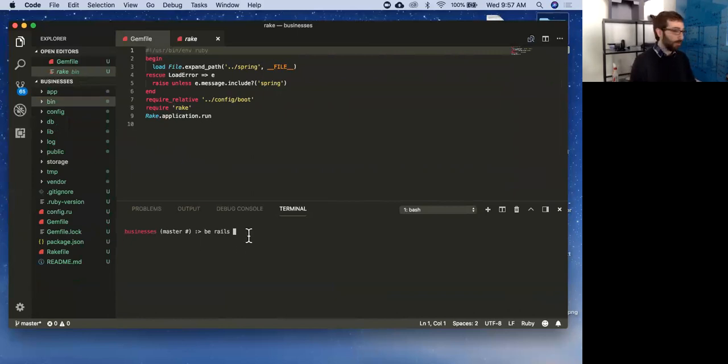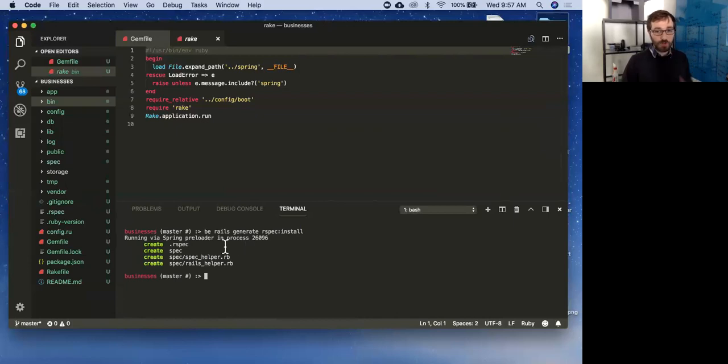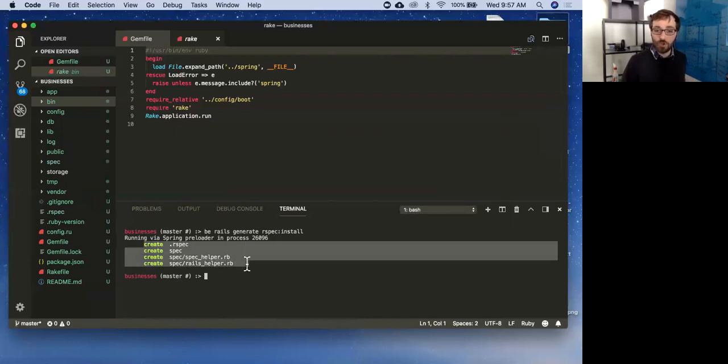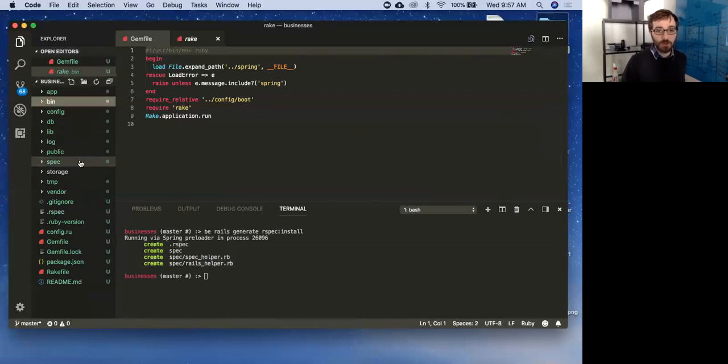But I'm going to do BE Rails. So I'm going to run this Rails command: generate rspec:install. It's going to take a while, but it's going to do it. So you can see it does a couple of things for me. Again, it's going to show you what it did, right? So it created some files for me. It created a spec folder right here. So now I have my spec folder. And it created some helper files for me too. So now all of my tests I can start putting in here. Cool. So that's it. We've just set up RSpec.